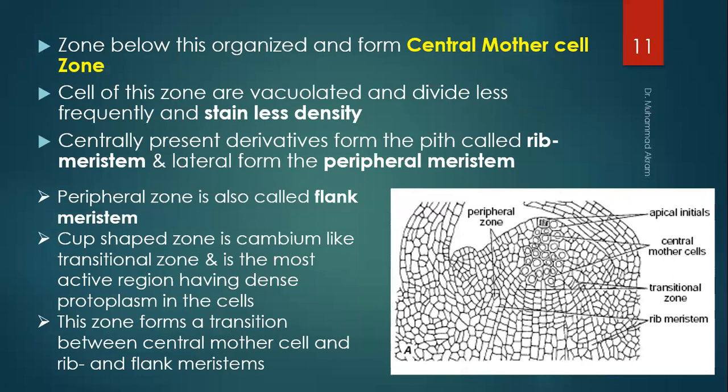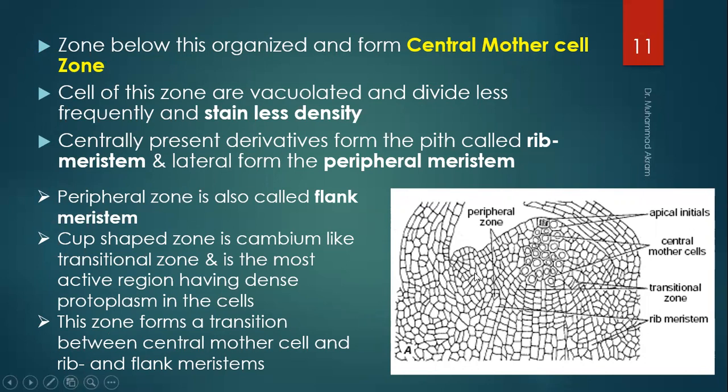The zone below those is organized and forms the central mother cell zone. This diagram also shows the elaborate structures of different groups of cells. This is apical initials, central mother cells. You can see over here, this whole region is known as the central mother cell. This is a transitional zone. This is a rib meristem. Cells of this zone are vacuolated, divide less frequently and stay less dense.